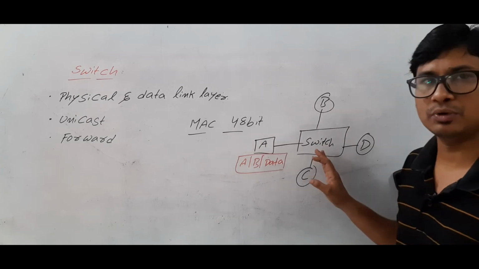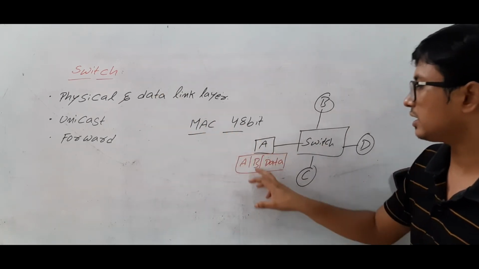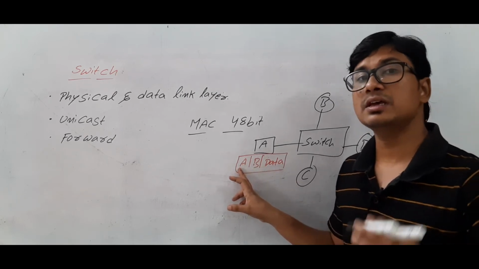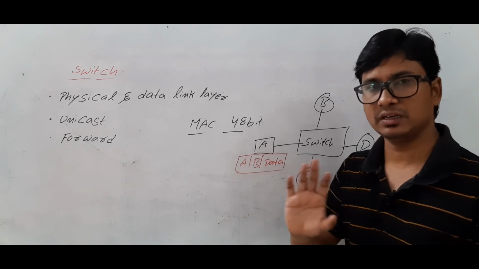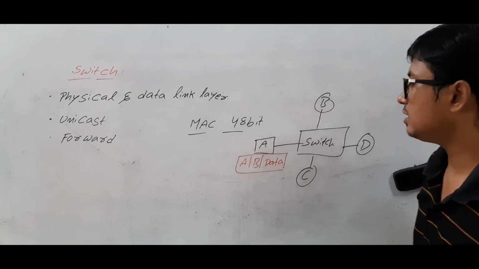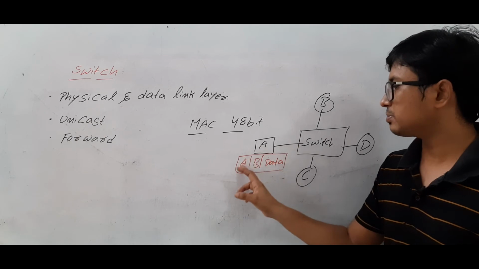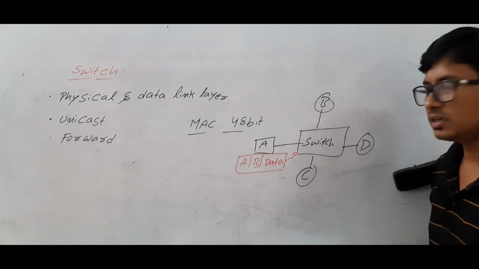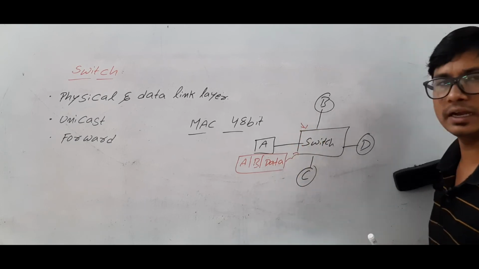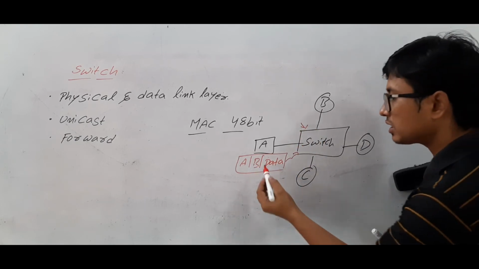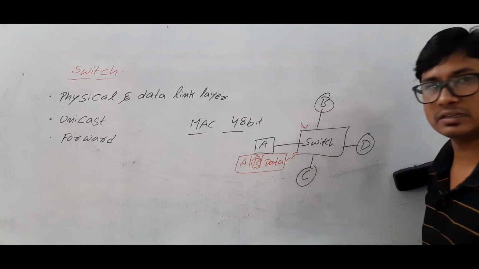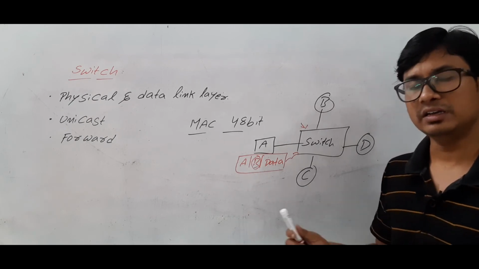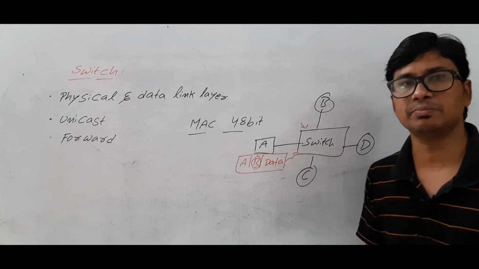As we are discussing a switch, it consists of only the data link layer. Let's think that this is B's MAC address and this is A's MAC address, each of which is 48 bits. Are you able to understand? So this packet will be forwarded to the switch. Then the switch will receive this packet and check what the destination MAC address is.